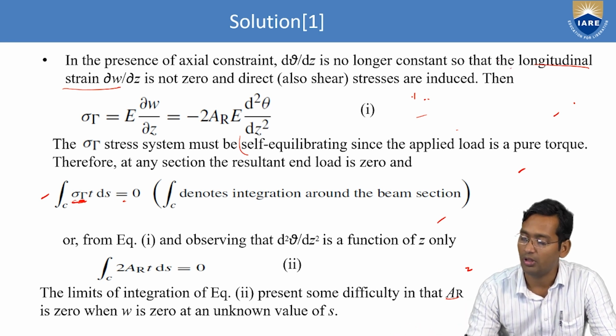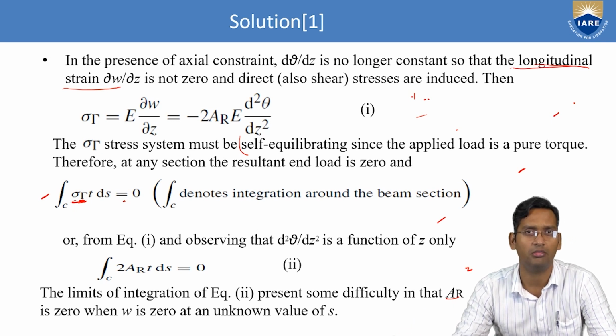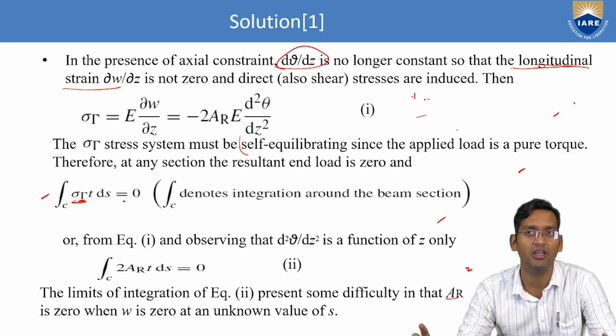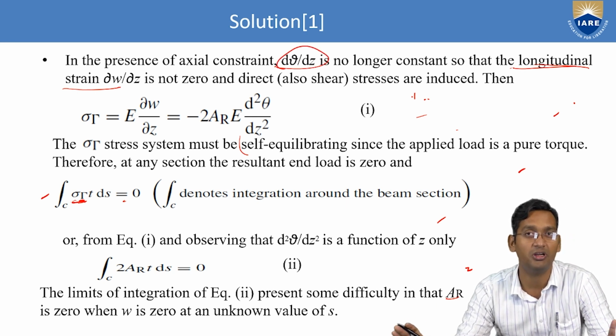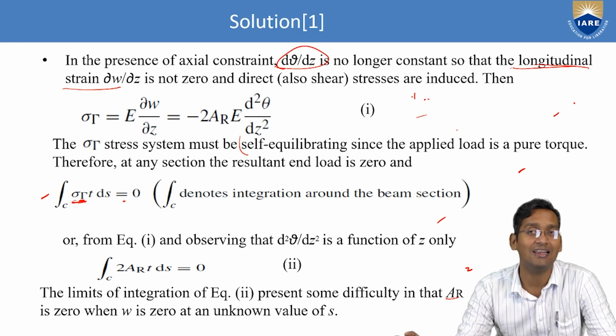And once d theta by dz changes, the strain will also be there. Strain won't be 0, because earlier d theta by dz was constant. That's why longitudinal strain was 0. But now d theta by dz is not constant, so longitudinal strain is not 0. It will have some value.